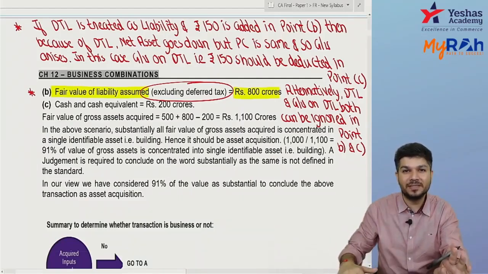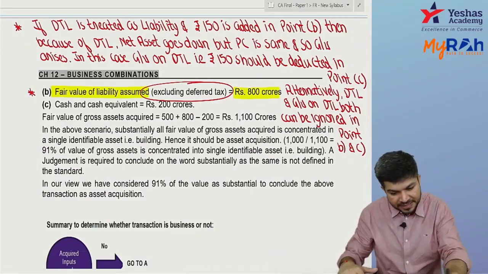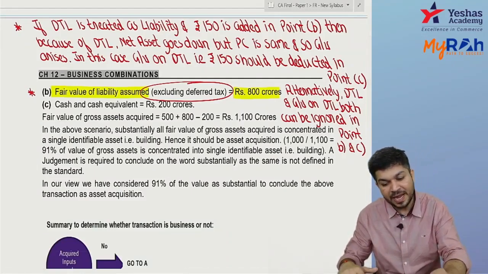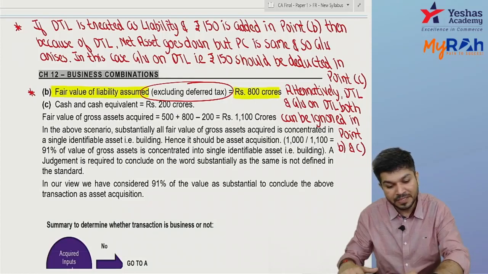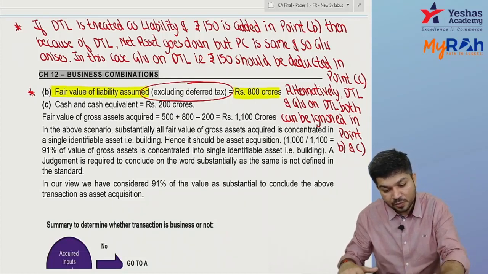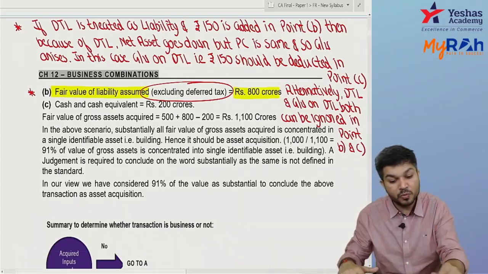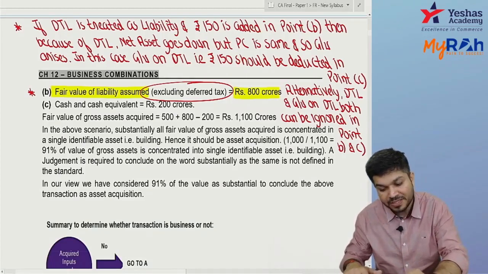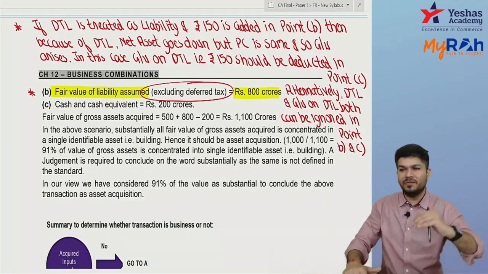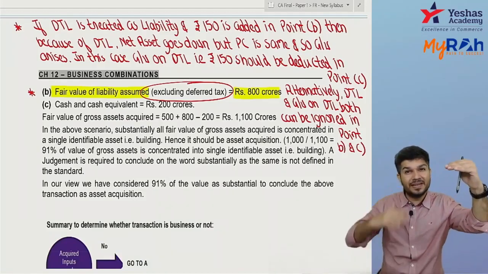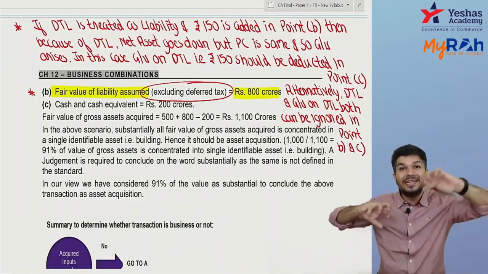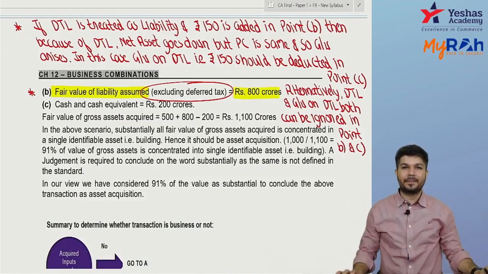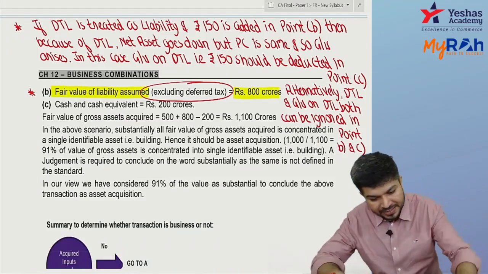Did you got it? If DTL is treated as liability and rupees 150 is added in point B, then because of DTL, net asset goes down, but PC is same, so goodwill arises. In this case, goodwill on DTL 150 should be deducted in point C. So 150 add in B, 150 deduct in C, or you can ignore it. Okay, so now ICAI is ignored.